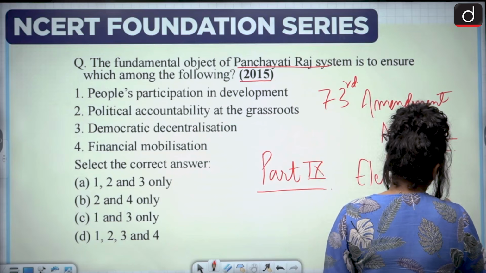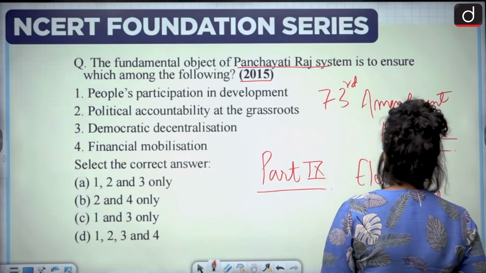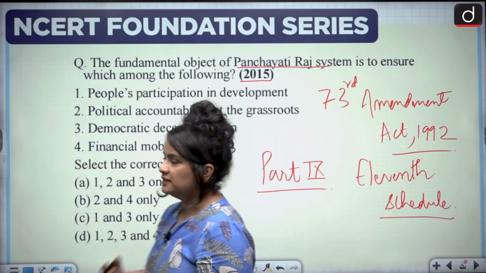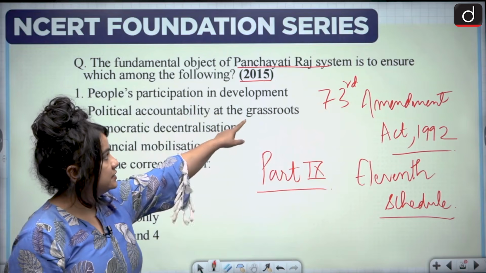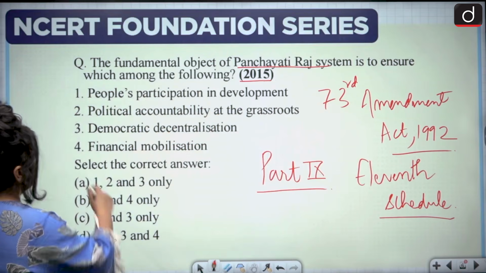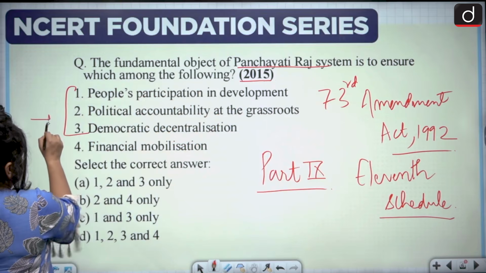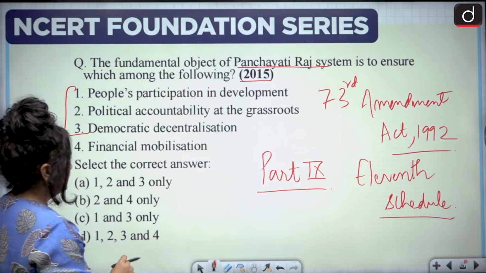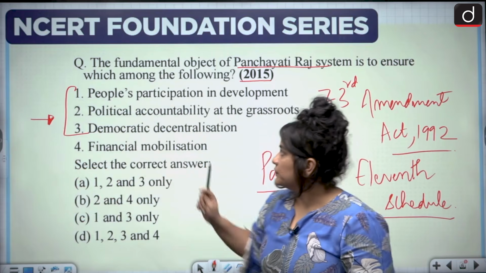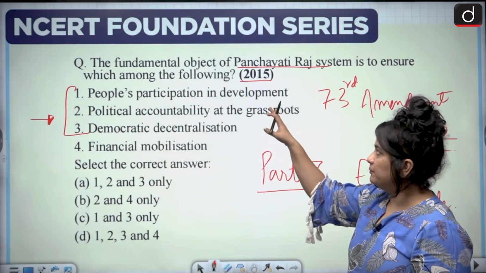We are referring to this. Now, the main objective of this is precisely the 3 pointers that have been given here. So, people's participation in development.